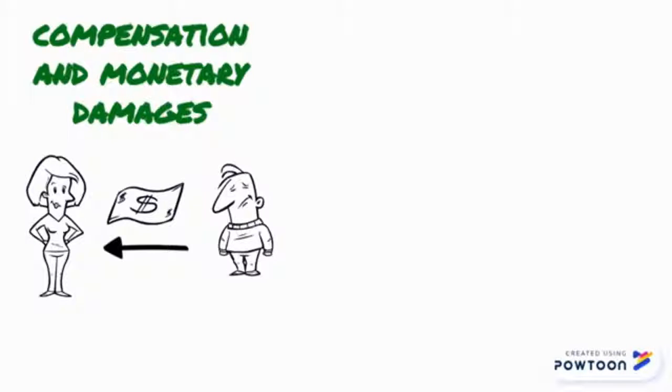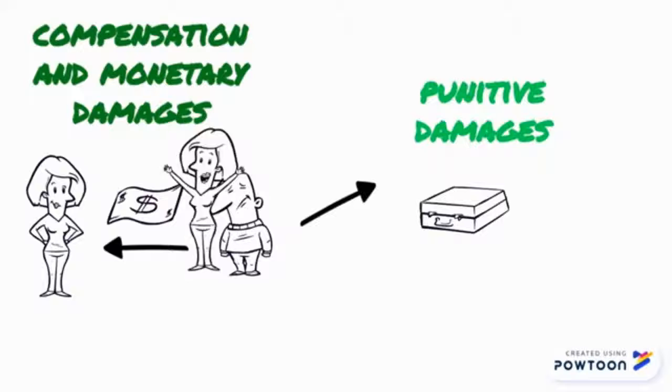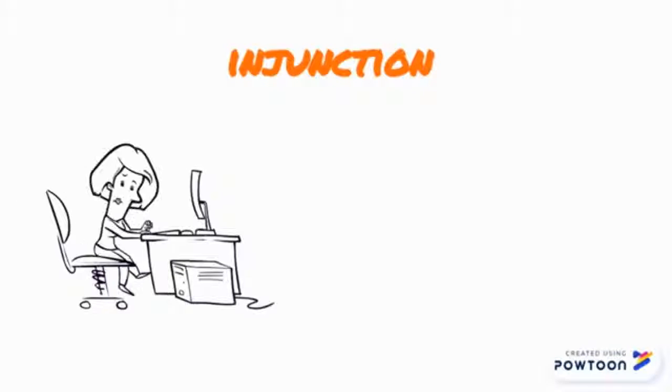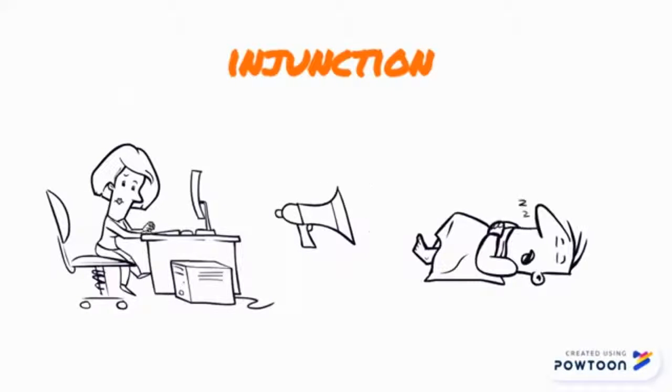They can also receive something called punitive damages, which are technically used to punish the breaching party. Or they can also seek an injunction, which states that the court can order the breaching party to specifically stop something or face the consequences.